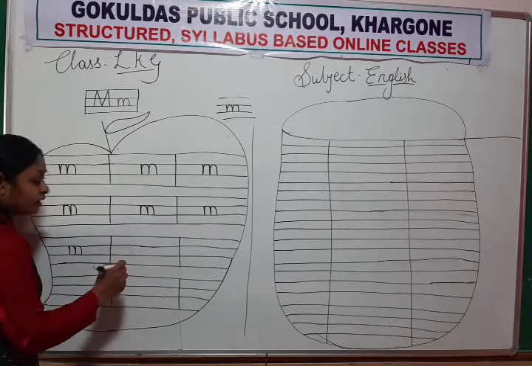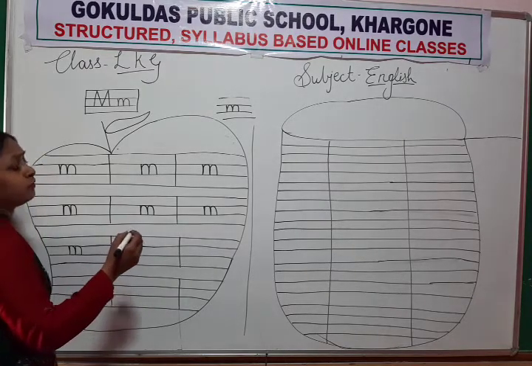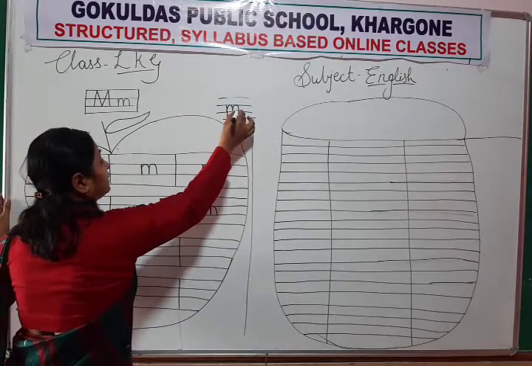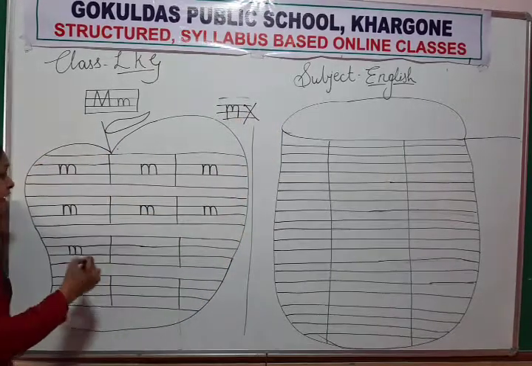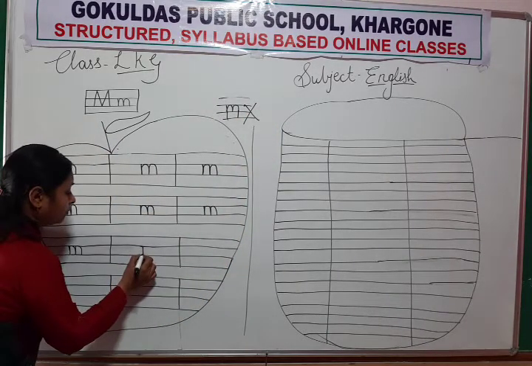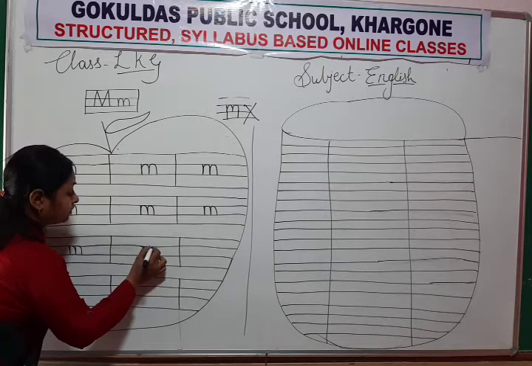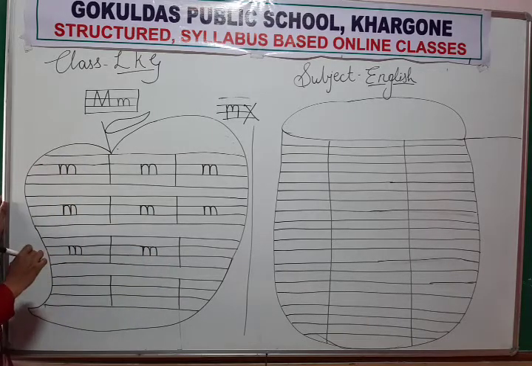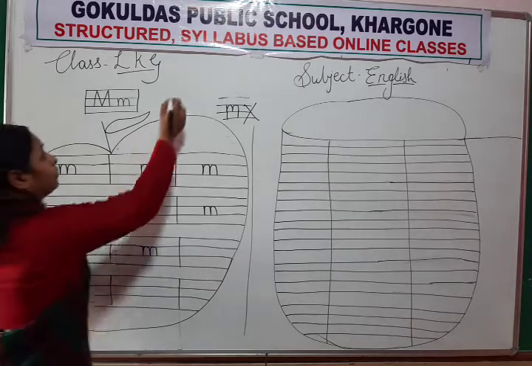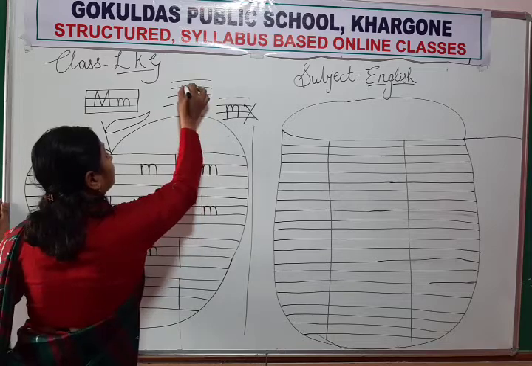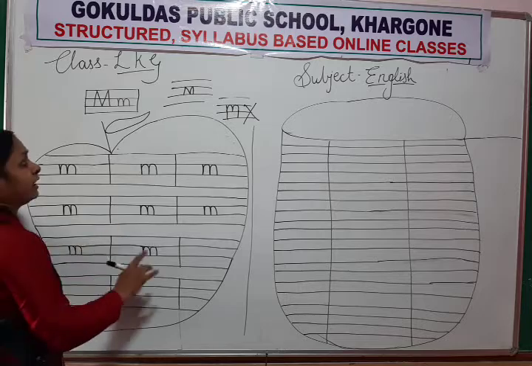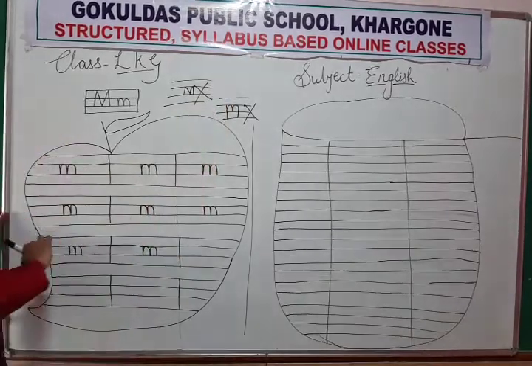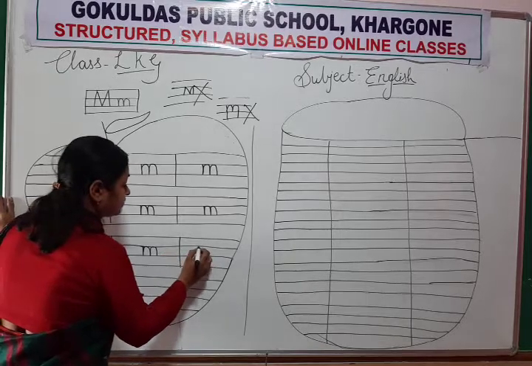Again, write neatly. Don't write out of the line. Don't write like this, this is wrong. So write neatly. Down, up, down, up, then curve and down. Write like this. Don't write like this, this is wrong. You have to write like this.